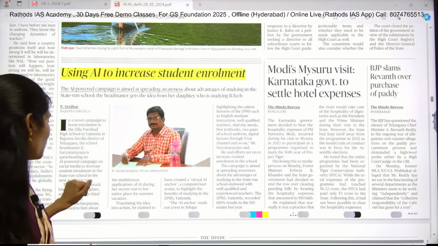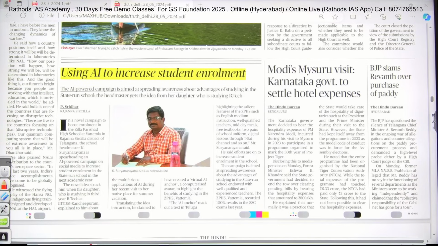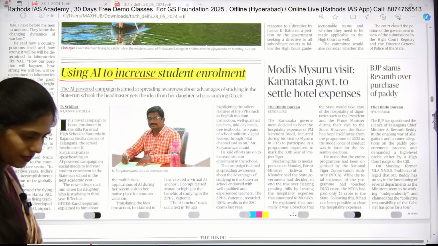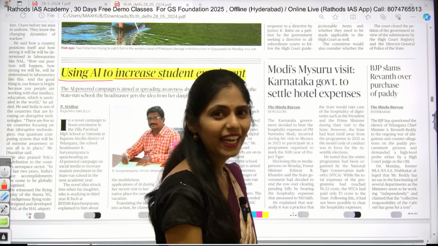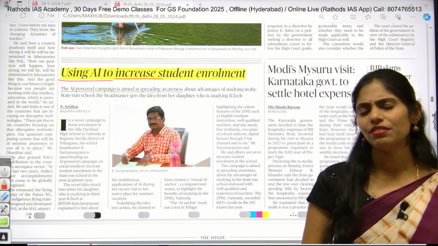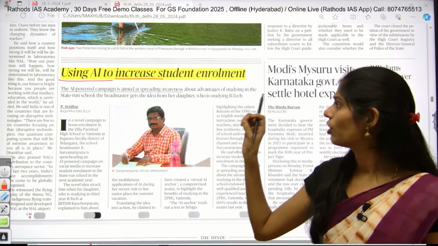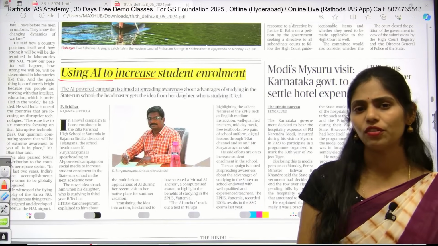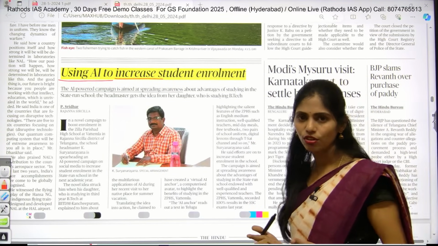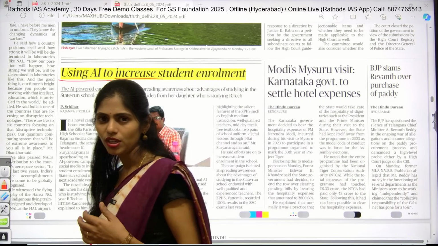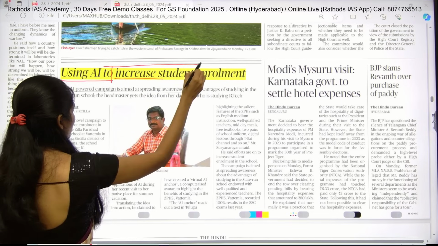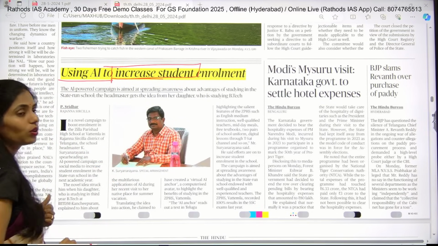And here you can see one article, it is very interesting. Using AI to increase student enrollment. Yes, now there is a high chance of getting question regarding artificial intelligence, and from past 6 to 7 months, there are many new applications of artificial intelligence seen in news. For example, detection of frauds. So here one more new application is, we can use this AI to increase student enrollment.